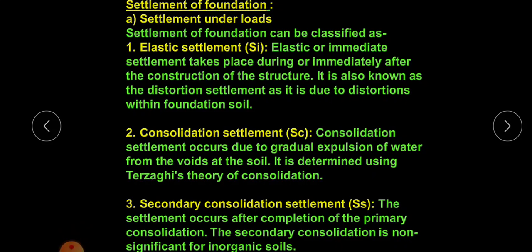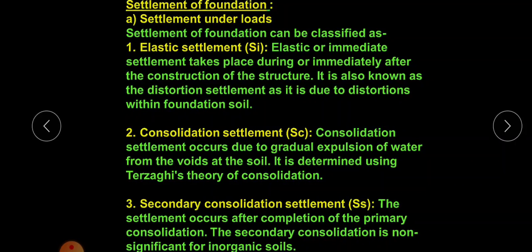The second one is settlement of a foundation. In today's lecture we will discuss different types of settlement. Due to the external load on the foundation, there are mainly three types of settlement. First, elastic settlement, then consolidation settlement, and secondary consolidation settlement. Elastic settlement is also known as immediate settlement, and this immediate settlement takes place immediately after the application of the external load.